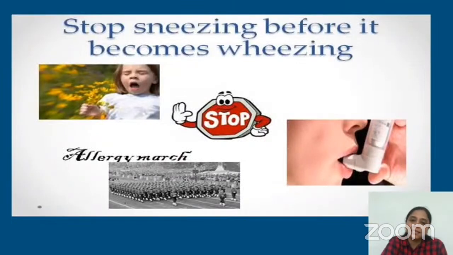This is just a picture to make you more aware about the symptoms, how it progresses in allergies. This says stop sneezing before it becomes wheezing. When you have repeated sneezing episodes, recurrent nasal block, over a period of time it might trickle down further into the respiratory tract and turn out to be wheezing or allergic bronchitis. Allergic rhinitis may turn into allergic bronchitis. So we have to stop this allergic march before it progresses further.